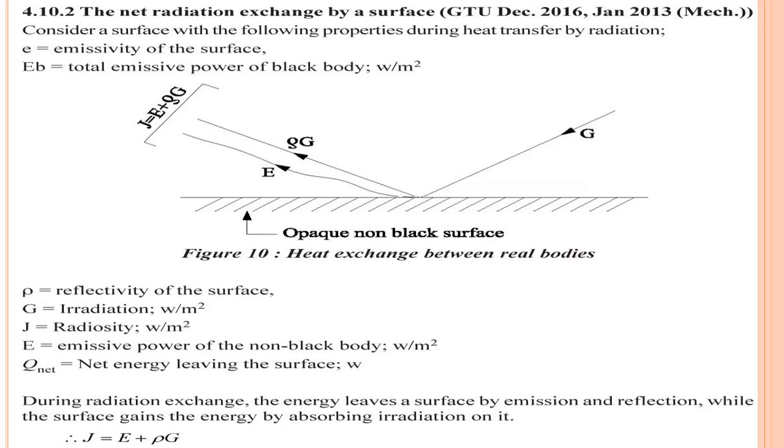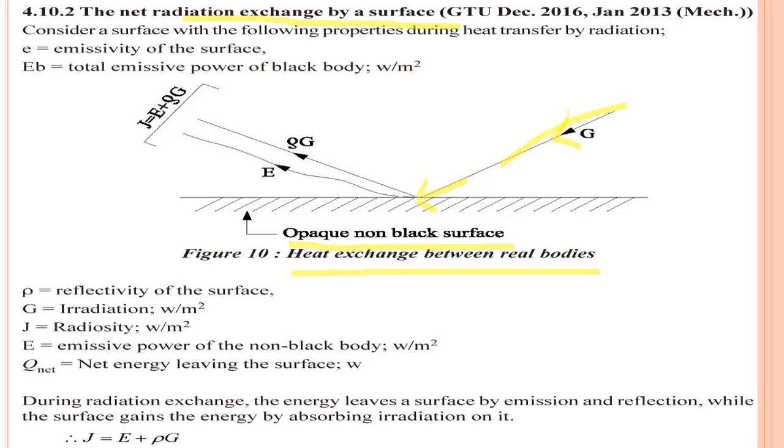Now instead of two parallel black bodies, if we are considering only a single real surface, what is the net heat exchange that we want to find out? Here an opaque non-black surface is available and we want to find the heat exchange of the real body. What you will observe here is this is the amount of radiant energy that is falling on the surface.